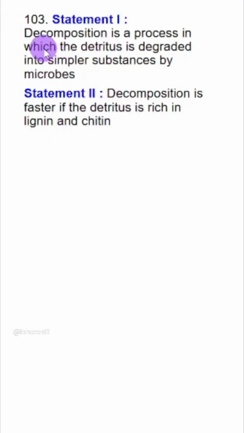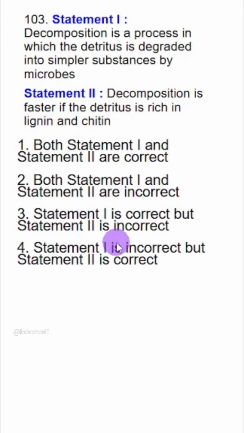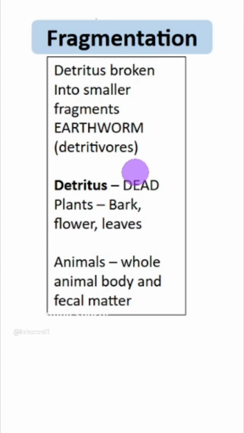Statement 1 says decomposition is a process in which the detritus is degraded into simpler substances by microbes. Correct. Second statement says decomposition is faster if the detritus is rich in lignin and chitin. This is wrong. Statement 1 is correct, 2 is incorrect. So let's revise this topic of decomposition. Decomposition has 5 different steps.